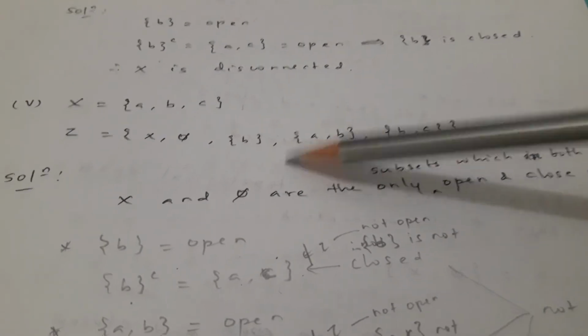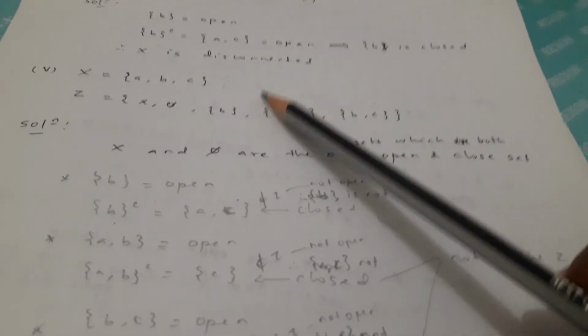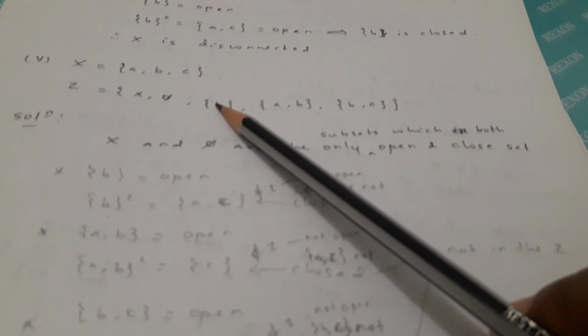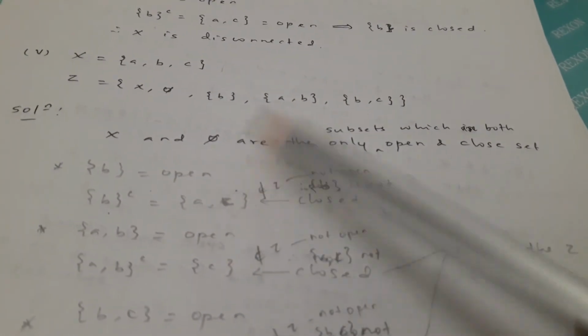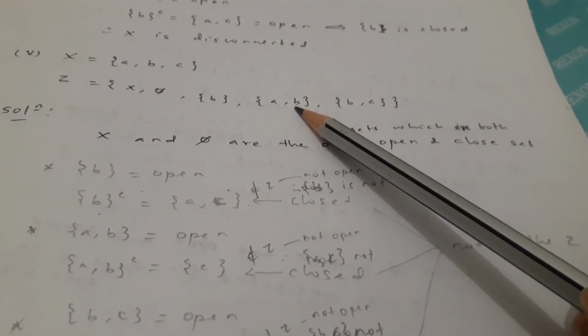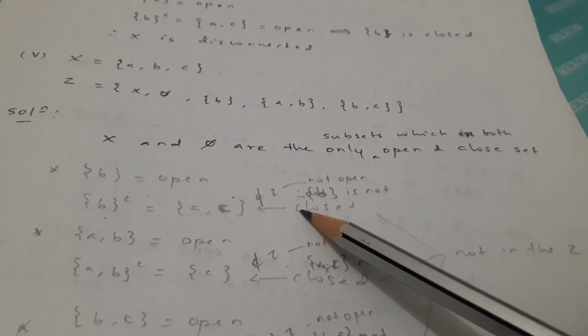See another one: X equal to A, B, C, and tau is equal to X, pi, B, A B, B C. We have found X and pi are the only subsets which are both open and closed. Why? B is open, the B complement is A, C, but A, C is not in tau, therefore it is not open, therefore B is not closed.